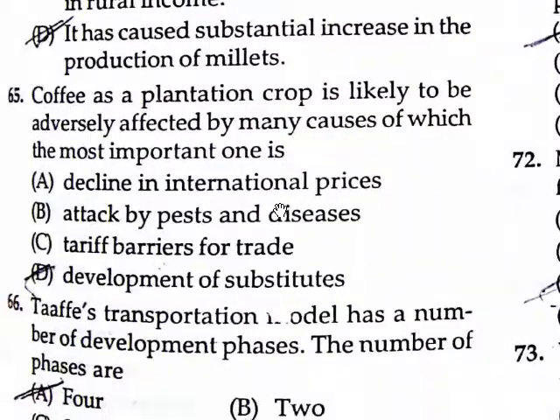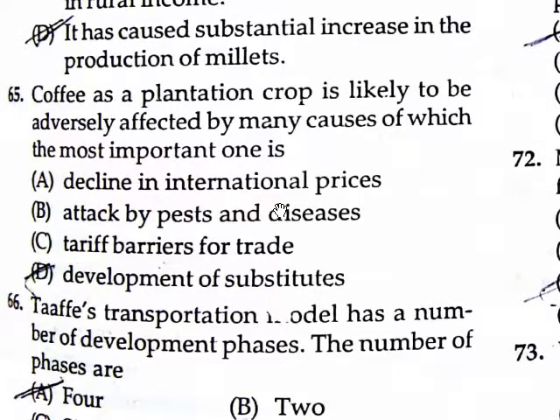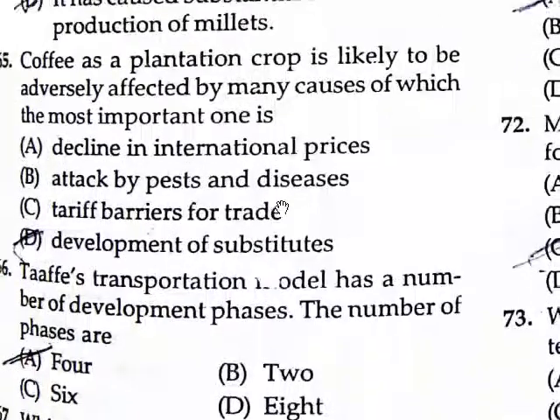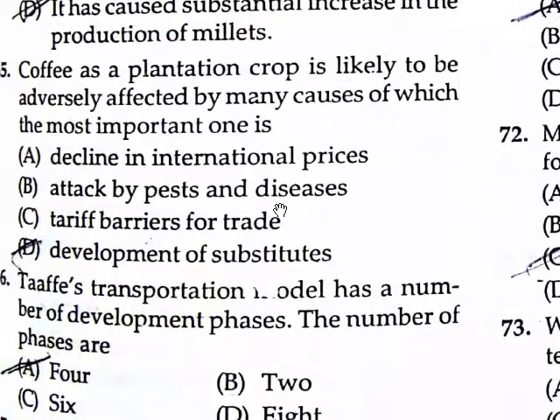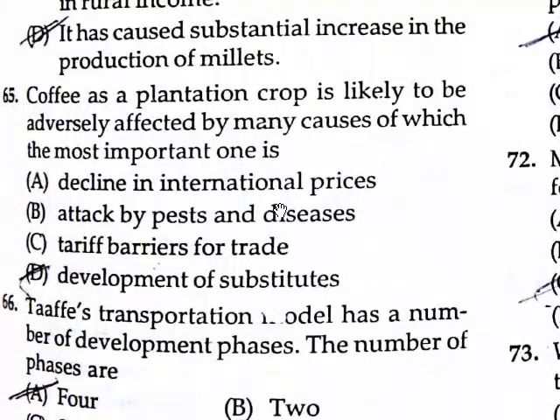Next, coffee as a plantation crop is likely to be adversely affected by many causes, of which the important one is the development of substitutes. Not decline in the international price, not attack of pests and diseases, not tariff barriers and trade. So it is the development of substitutes.